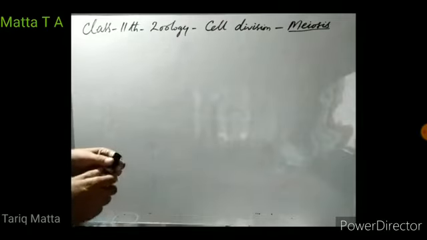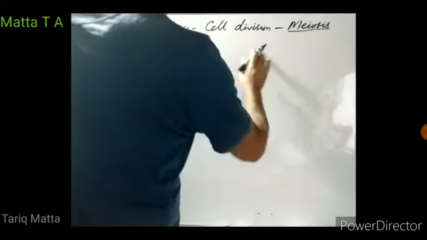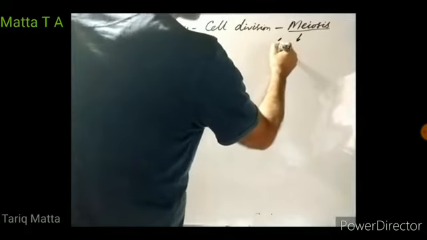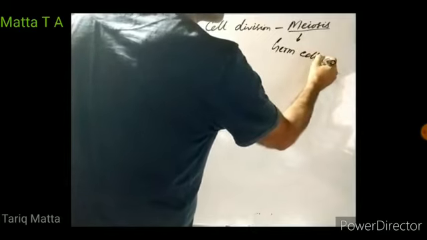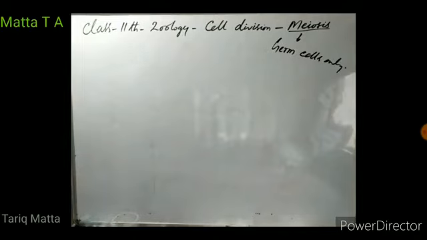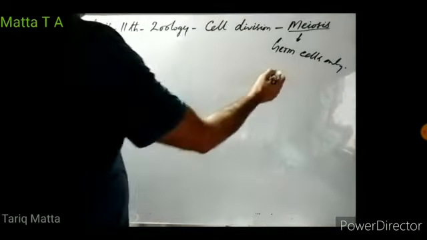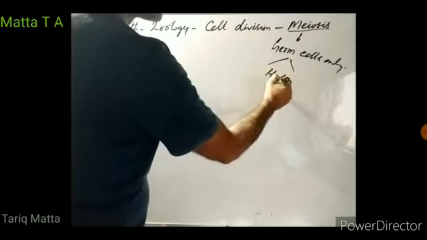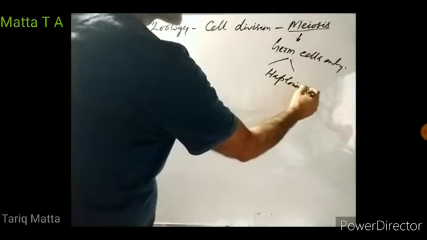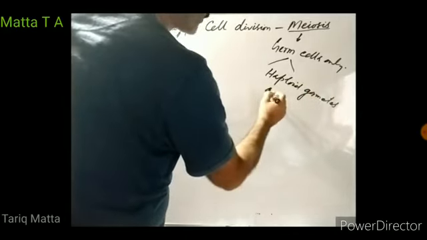Where does meiosis occur? Meiosis occurs in the germ cells only. So by meiosis, from these germ cells, haploid gametes are formed.